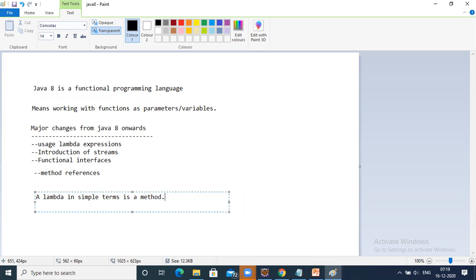So replace with lambda expressions wherever functional interfaces are used. This is the basic logic behind Java 8.